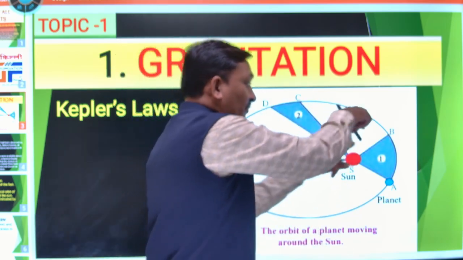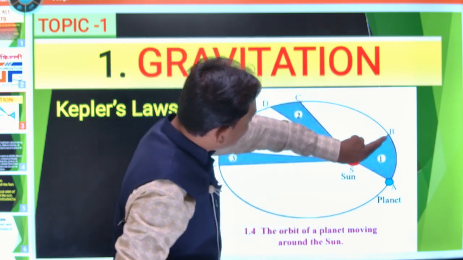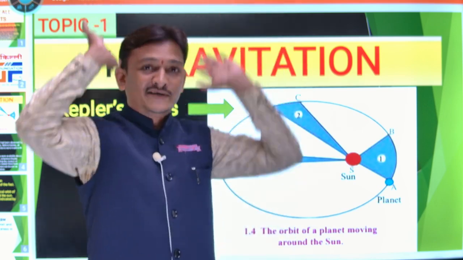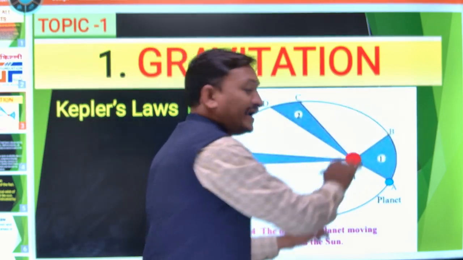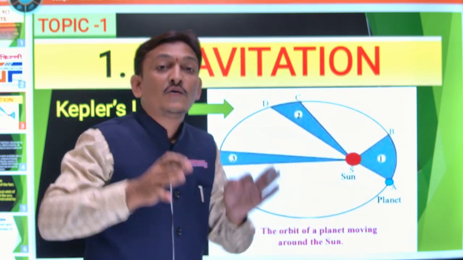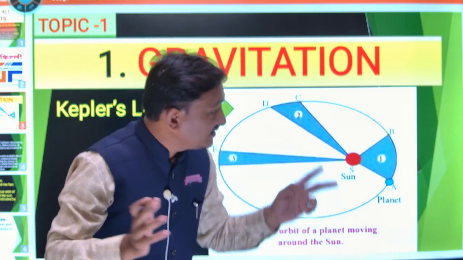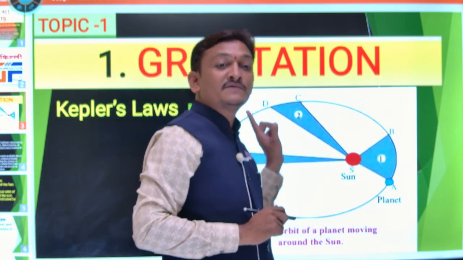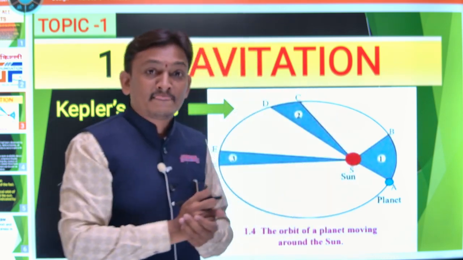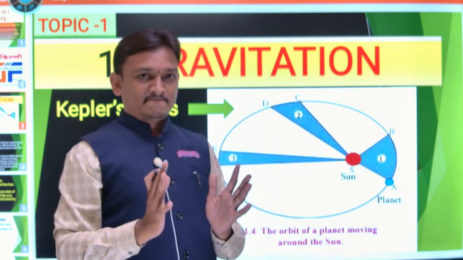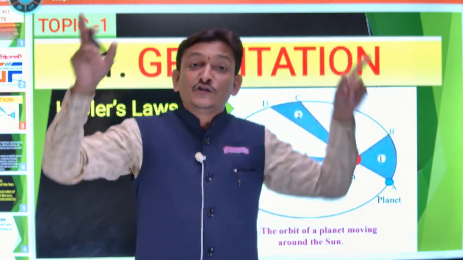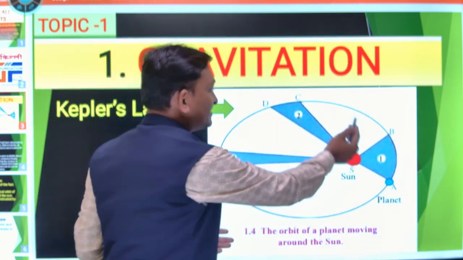And the motion of the planet, what? This planet is continuously revolving uniformly. That means this planet revolves around the sun in uniform motion. We cannot say that it is in uniform circular motion, UCM, because the orbit is elliptical.